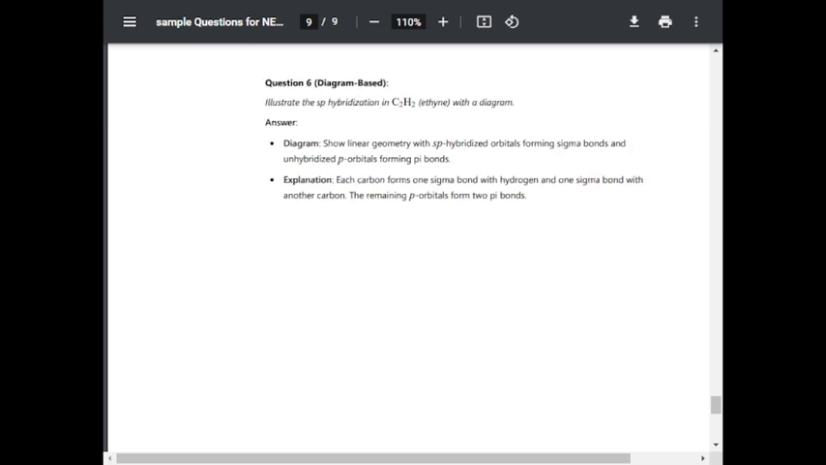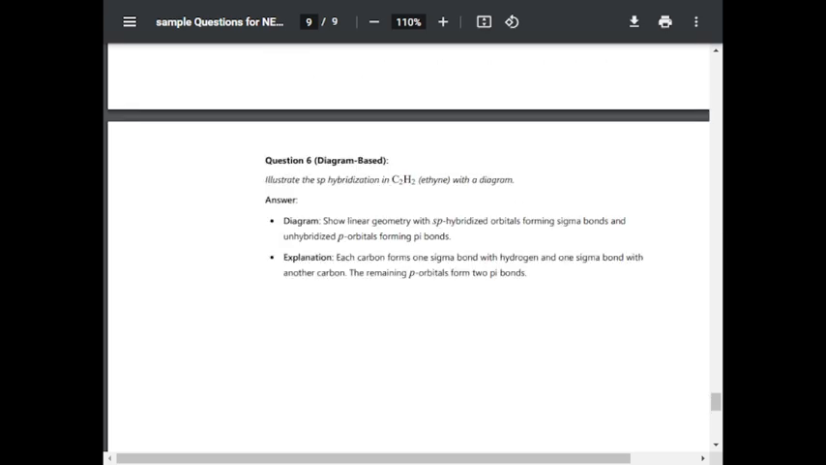Question number 6, diagram based. Illustrate the sp hybridization of C2H2 (ethyne) with the diagram. Diagram shows the linear geometry of sp hybridized orbitals forming sigma bond and unhybridized p orbitals forming pi bond. Explanation: each carbon forms one sigma bond with hydrogen and one sigma bond with another carbon. The remaining p orbitals will form two pi bonds.